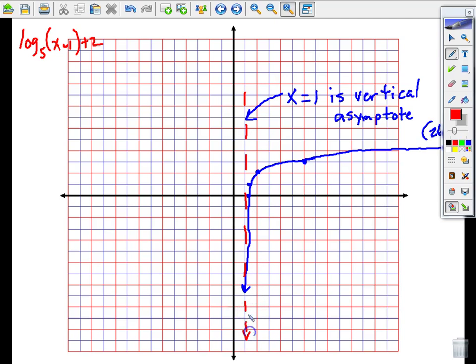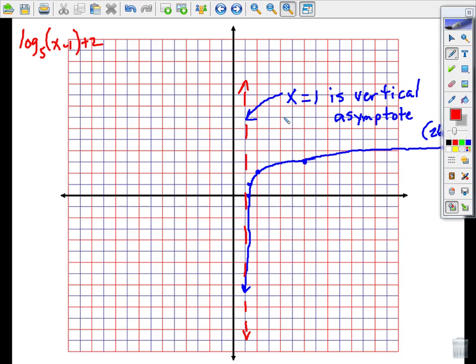Technically, I went just a little bit too far with my curve because I should be always approaching that line but never touching or crossing. So I need for you to show me that on your homework tonight. In addition to the curve, you need to tell me what the vertical asymptote is. You're going to have a vertical asymptote for the log function versus a horizontal for the exponential growth or decay.